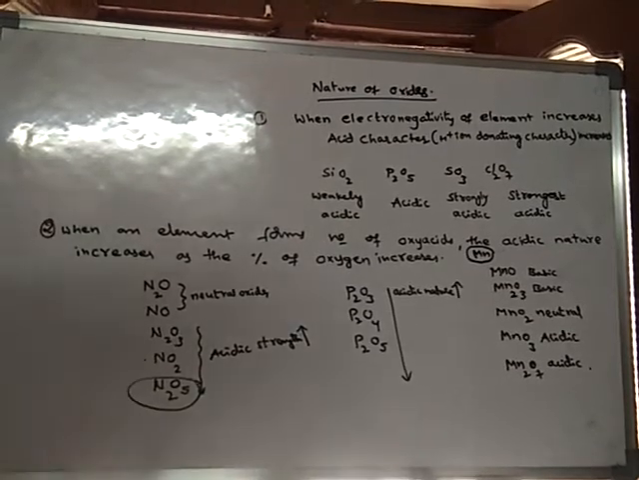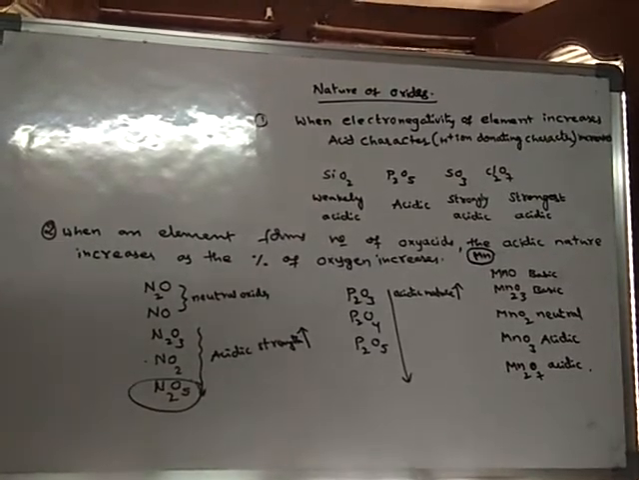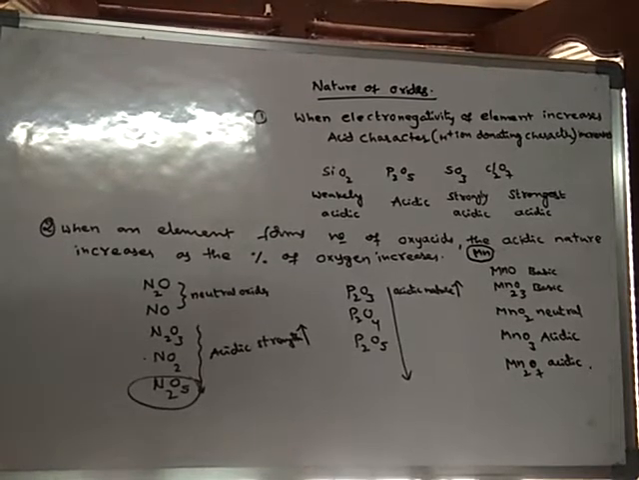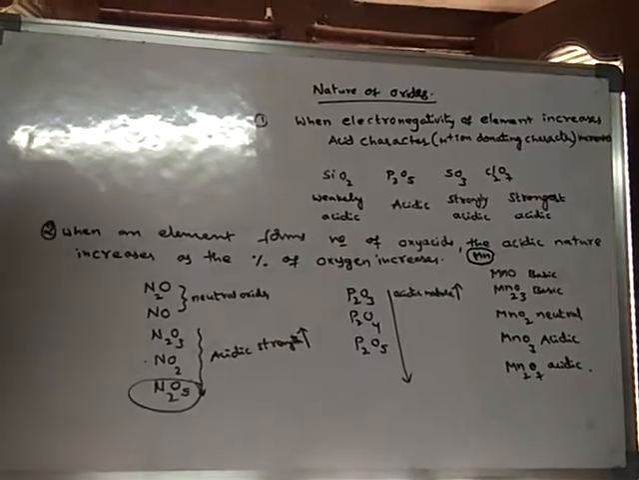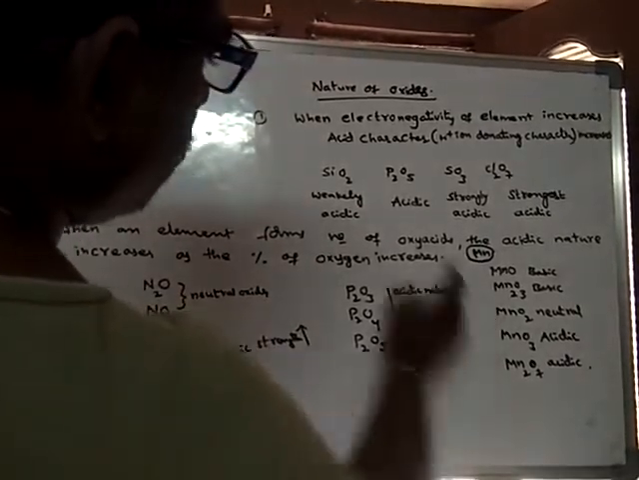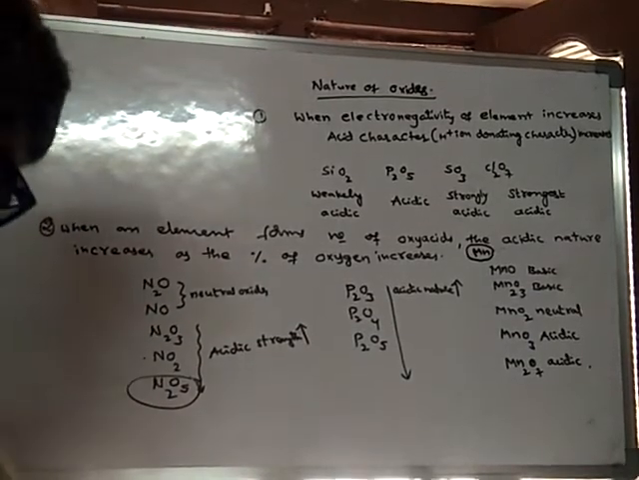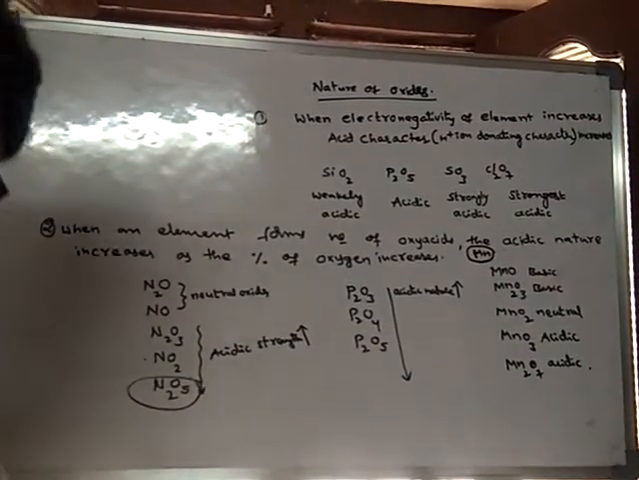Already we learned that metal oxides are basic in nature, non-metal oxides are acidic in nature, and metalloids are amphoteric in nature. Here, manganese dioxide is a neutral oxide. Okay, right. Next,